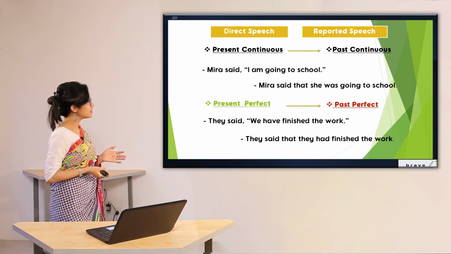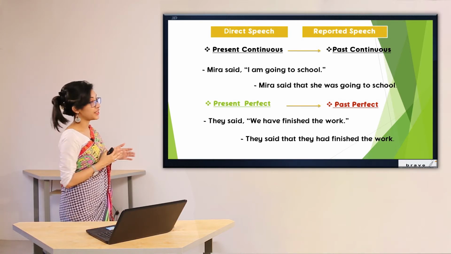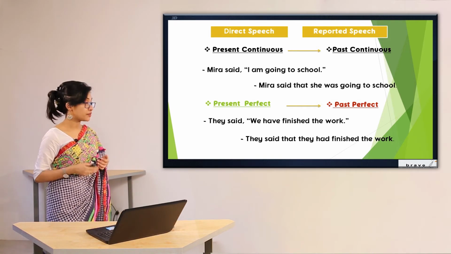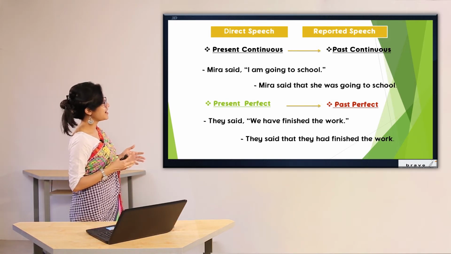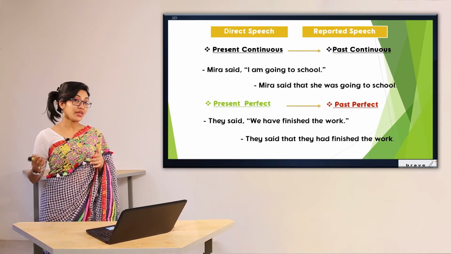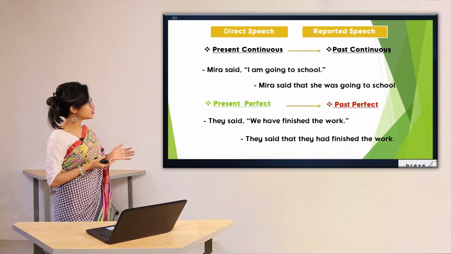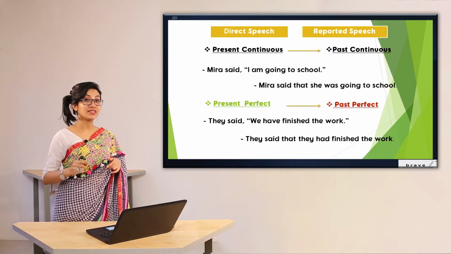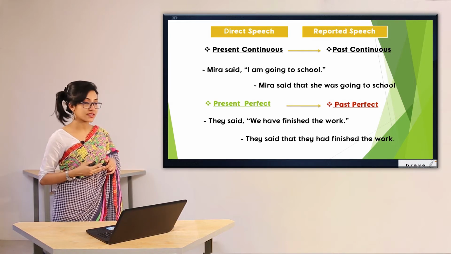So, it's very clear that the tense used here is present continuous. How is it going to be changed into indirect speech? It's going to be changed into Mira said that she was going to school. So, easily we can see that we have used she, we have used was going. That means it's in past continuous tense.